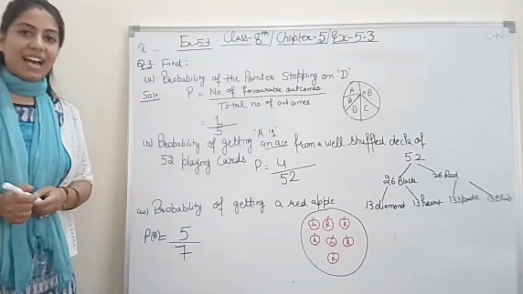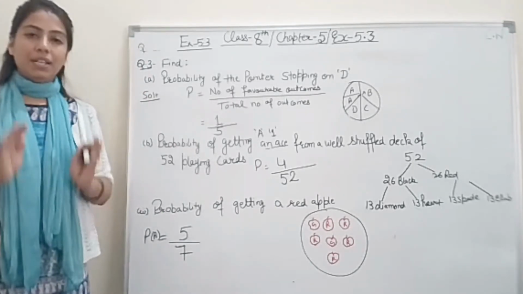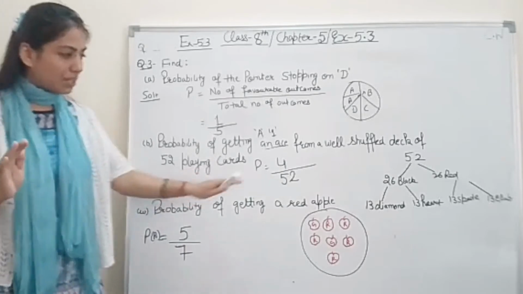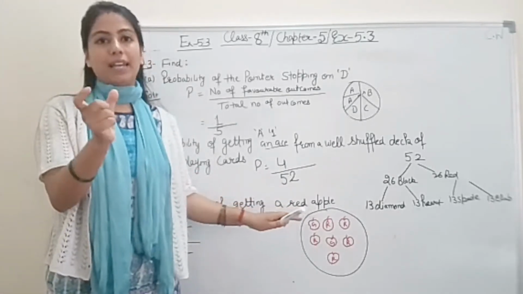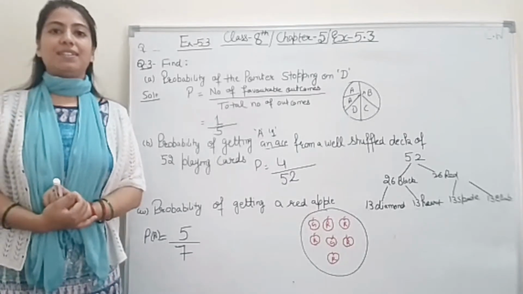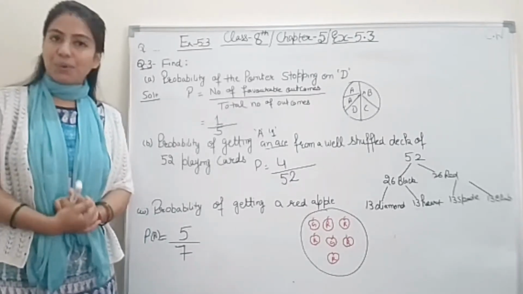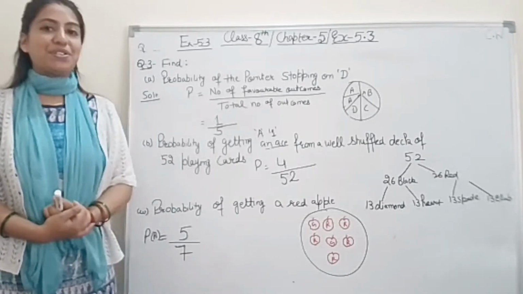That's it, students. I hope you got the probability topic. This is very simple. You just need to see question की पूछा क्या है, favorable क्या है और out of total. तो you know fraction नीचे हमेशा total number of things आती है. That's it. So this is all about question number 3. I hope you got this. Now coming to our question number 4.